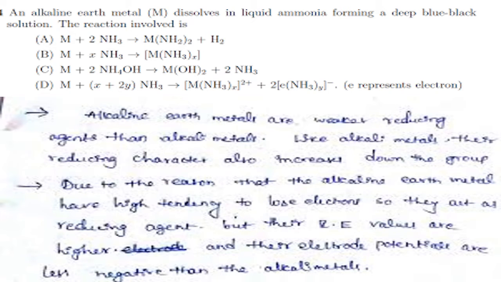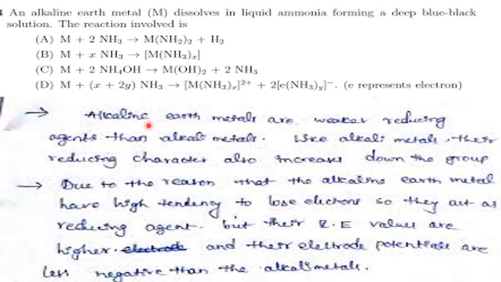Now, reactions of alkaline earth metals in liquid ammonia. Already this type of reaction we have understood in the alkali metals chapter. There ammoniated electrons are formed; here also, because they are the second most reactive metals on the modern periodic table. Therefore alkaline earth metals too react with liquid ammonia and form ammoniated electrons. Okay, and they too have some color, and that color is due to the liberation of free electrons. Same reaction as the similar type of reaction we studied in the alkali metals.